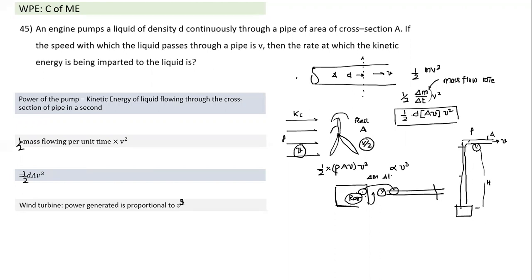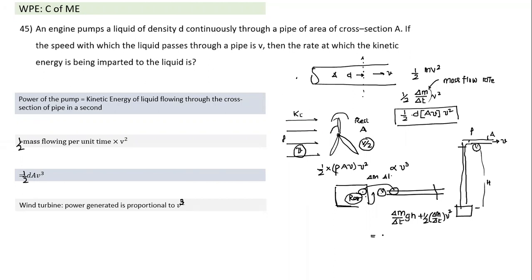In this case, the energy being imparted to the water is not only kinetic energy, there's potential energy also. How much potential energy are we imparting here? Potential energy is delta m by delta t into g into h, plus 1/2 delta m by delta t into v square. That's the energy being given. So what is delta m by delta t?